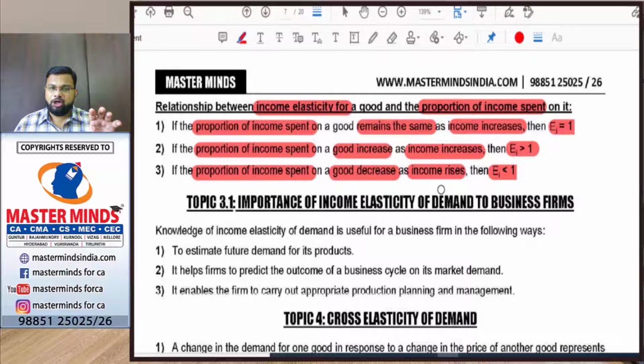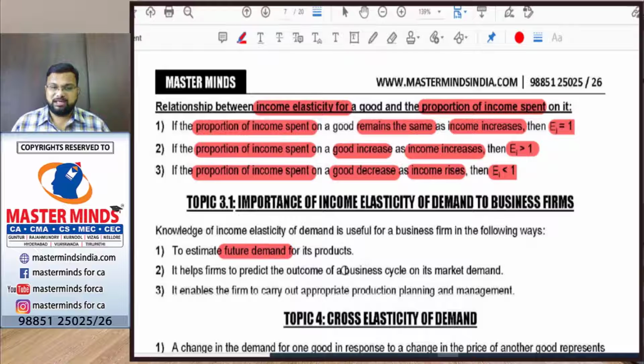So basing on this relationship, the producer has to decide whether he needs to produce superior goods or inferior goods. When the income of the consumer is increasing, it is better for him to produce superior goods, and when the income of the consumer is decreasing, it is better to produce inferior goods. Then only he can earn profits. So it helps him in estimating the future demand for his products.